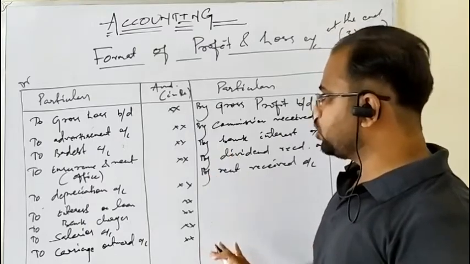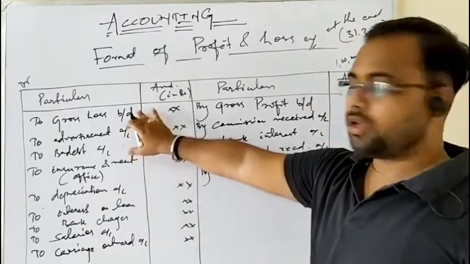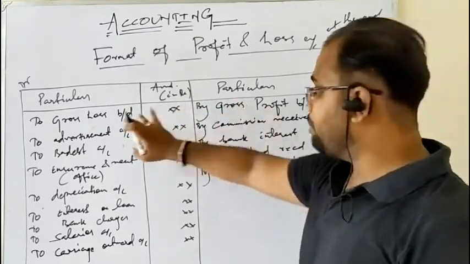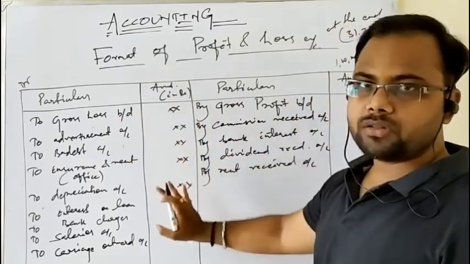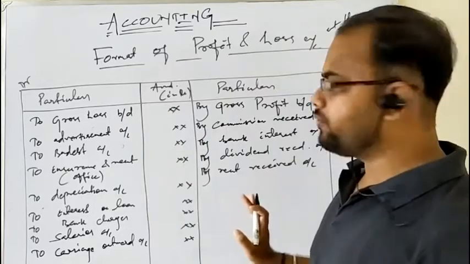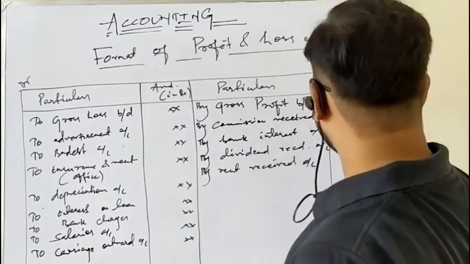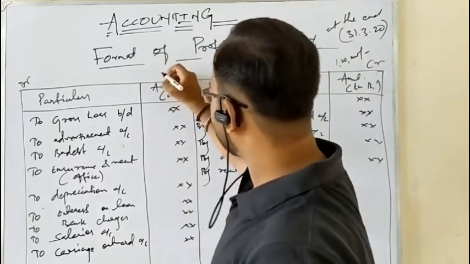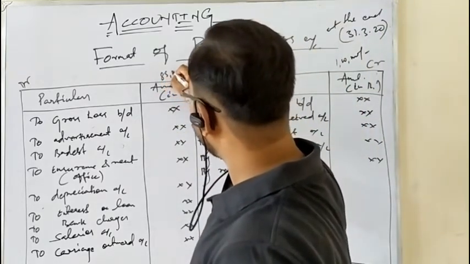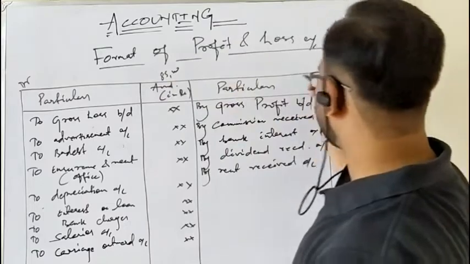And the debit side total: you have to ignore gross loss if there is profit, because I told you out of these two any one can occur, and I have written both here only because of the format. So please don't get confused. Including gross profit, the total credit side, or the total indirect income, comes to 1 lakh, and the total indirect expenses come to 85,000. So tell me, which is the highest total?